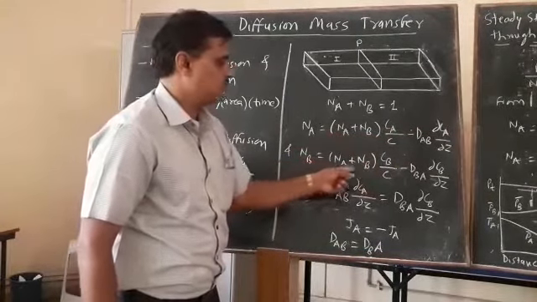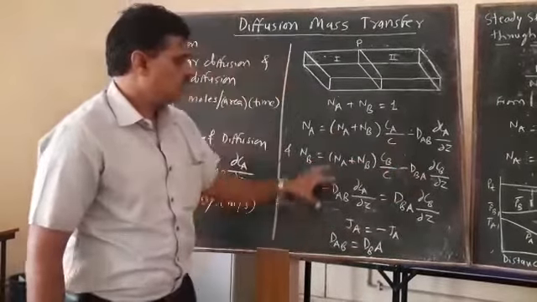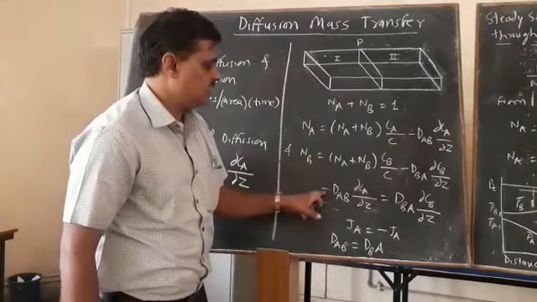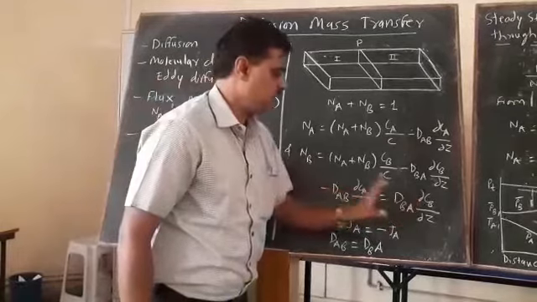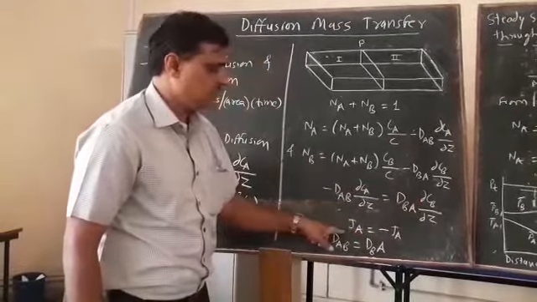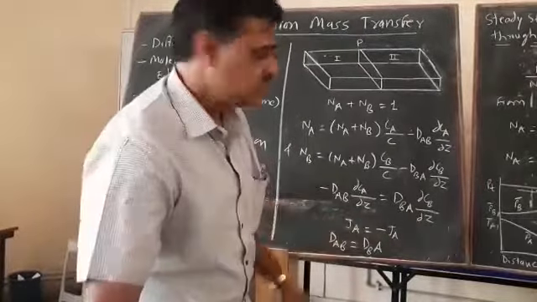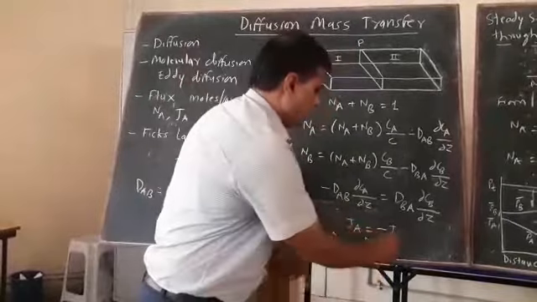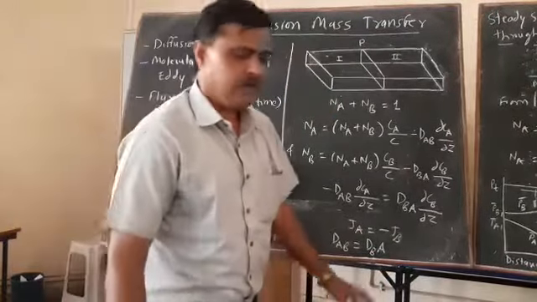NB is (NA plus NB) times CB by C, minus DAB dou CB by dou Z. Okay, you can equate these two equations and you will get minus DAB dou CA by dou Z equal to plus DAB dou CB by dou Z, or, you know from Fick's law, JA is equal to minus JB. This is nothing but DAB equal to DBA.